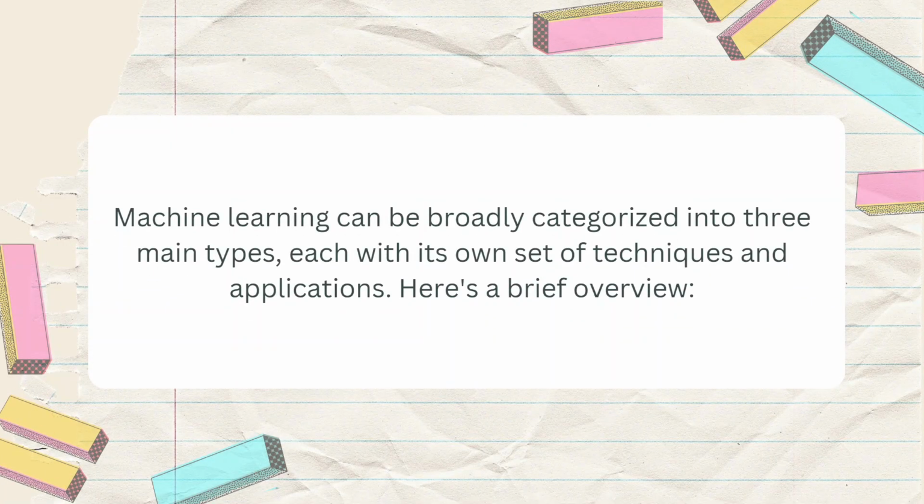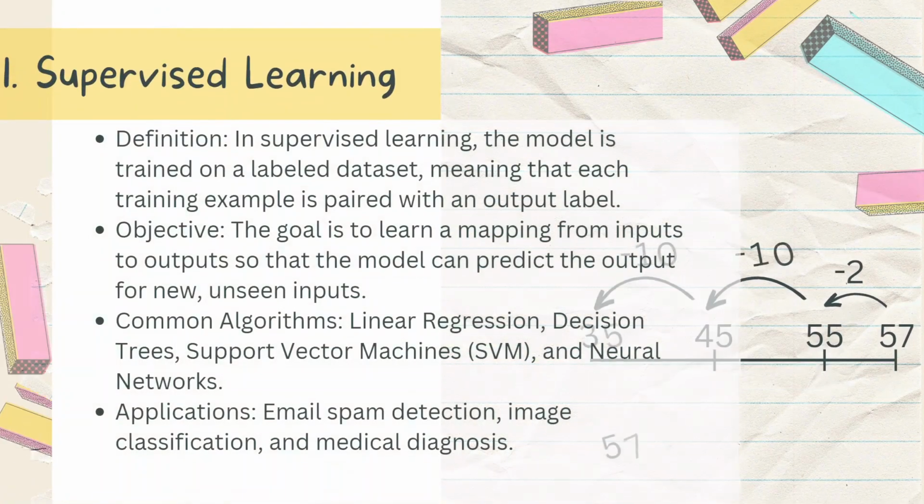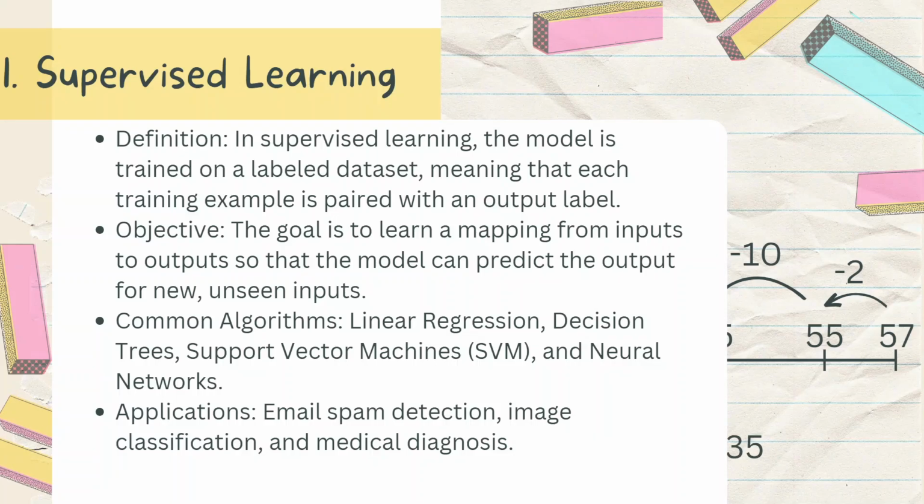Machine learning can be broadly categorized into three main types, each with its own set of techniques and applications. Here's a brief overview of what types of machine learning there are.